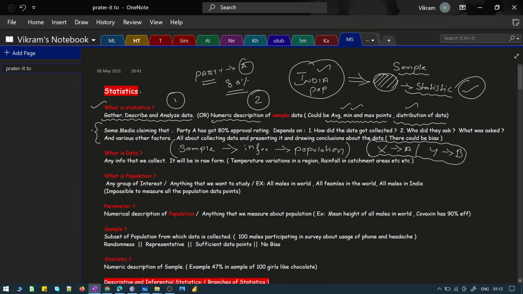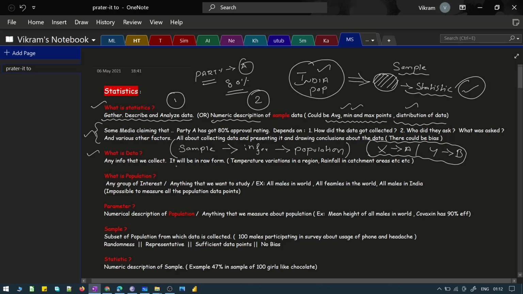Now we have covered these two sections, and now coming to the third section, what is data? Okay, so this is also a very basic definition which people have to understand. Any information which I collect is referred to as data. It could be about rain which is happening in a region. It could be about the temperature fluctuation which happens in a country, right?